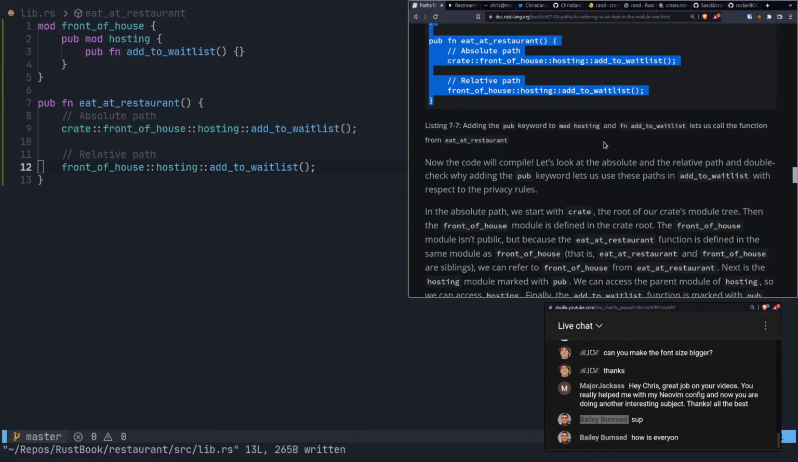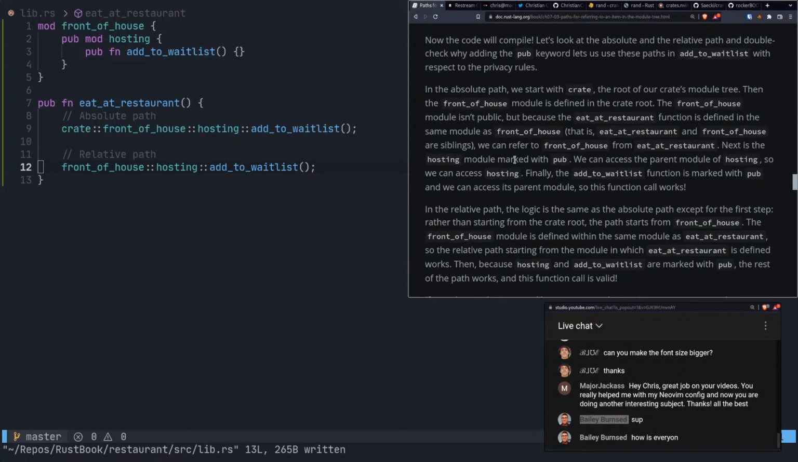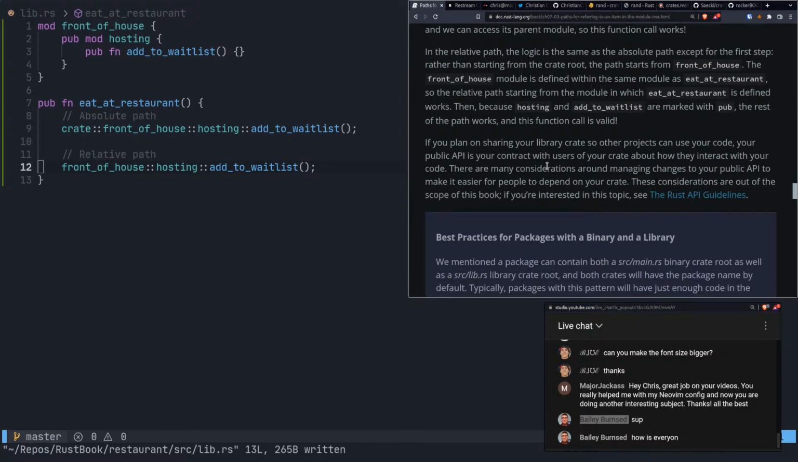Adding the pub keyword, yep, we got that. Now it compiles. In the absolute path, we start with the crate root, then the front of house module defined in the crate root. The front of house module is public, but the eat at restaurant function is defined in the same project. Yeah, I think we get it there.